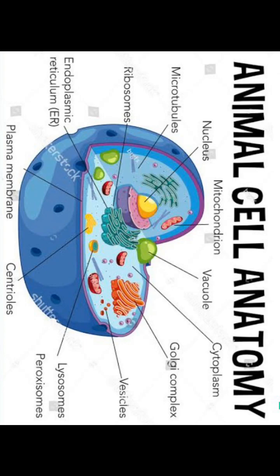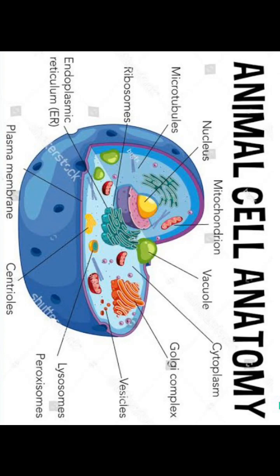Eukaryotic cells are not identical in nature. Plants and animals are different from one another, because on the screen you can see the animal cell structure. A thin membrane on the surface of the animal cell is nothing but the plasma membrane. Understand?